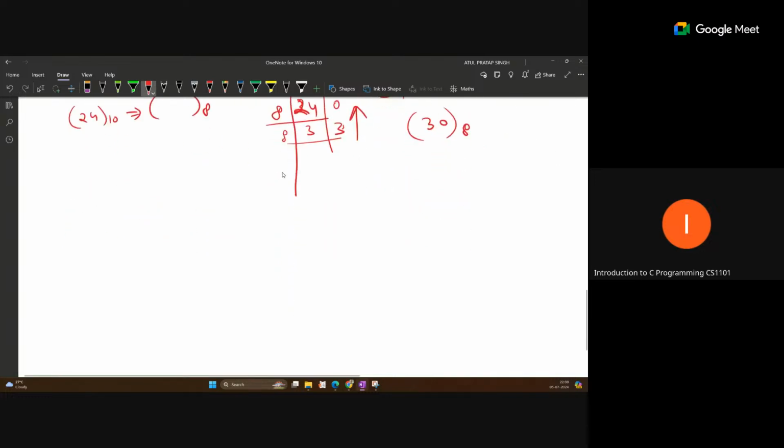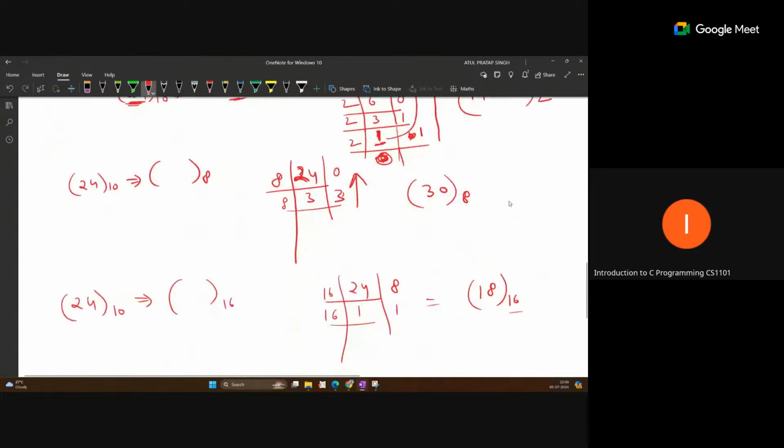And the same thing: how can you represent the decimal value 24 in hexadecimal, base 16? Perform the division by 16. 16 times 1 is 16, so the quotient is 1, and the remainder is 8. After that, the quotient 1 will be the remainder. So this 24 will be represented in hexadecimal form as 1 8. This is the hexadecimal representation for 24. Any decimal number you can represent in this way.